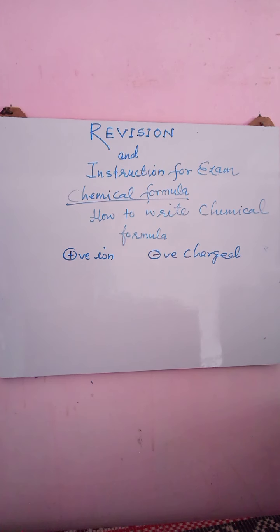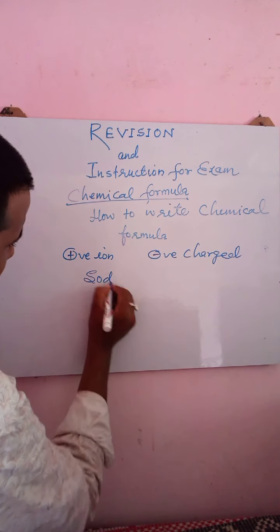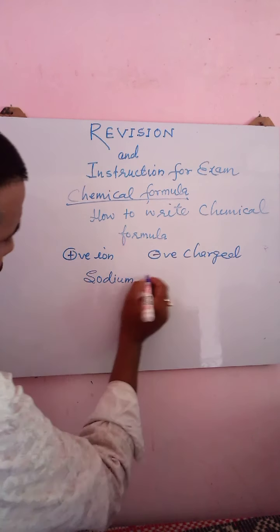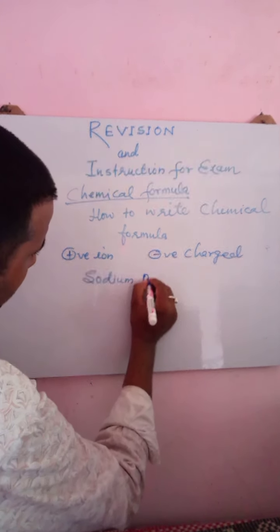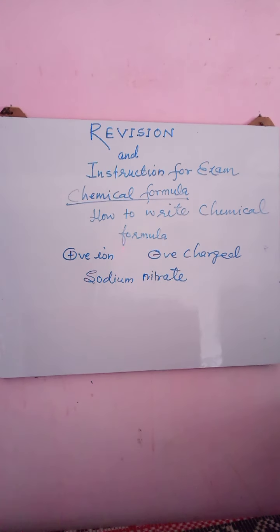For example, I am telling you to write the chemical formula of sodium nitrate. A chemical name I have given, and I told you to write its chemical formula. First of all, chemical formula is hidden in chemical name.